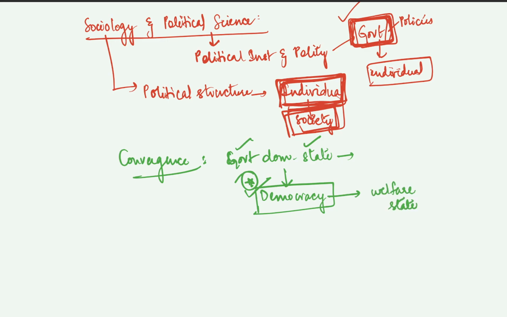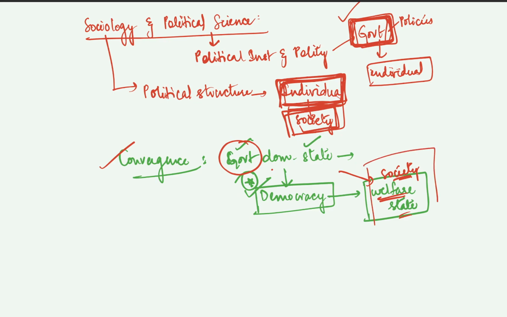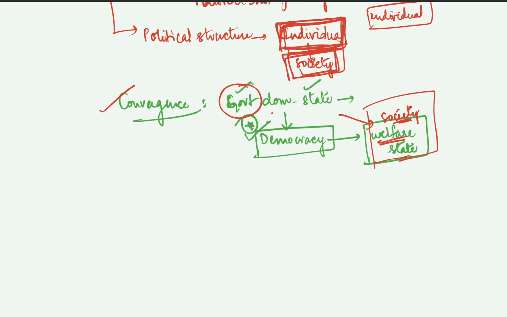The welfare state symbolizes that there is a shift from a government dominated state to an individual or society dominated state, right? That is the point of the welfare state. What is a welfare state? One that looks after the welfare of the people. The welfare of the people is the main core aim of this welfare state. So right now even political science is shifting towards studying this welfare state. So that is a convergence here, right?